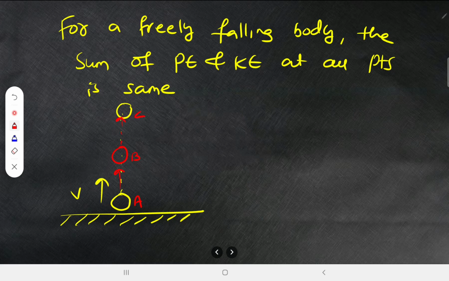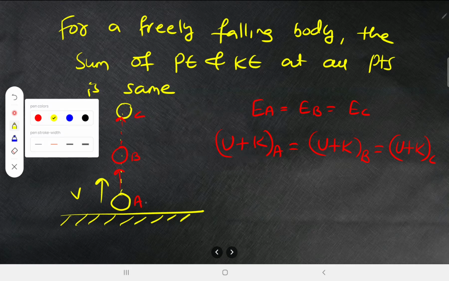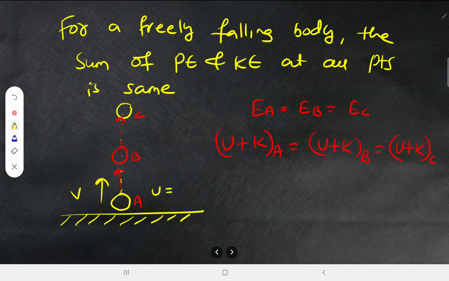3 points are there. Now the energy at point A should be equal to energy at point B should be equal to energy at point C. So that is potential energy plus kinetic energy at point A should be equal to potential energy plus kinetic energy at point B is equal to potential energy plus kinetic energy at point C. Very, very important. Now when you consider this point A, what is the potential energy? 0. What is the kinetic energy? You are throwing it up with some velocity. That's why kinetic energy is half mv square.